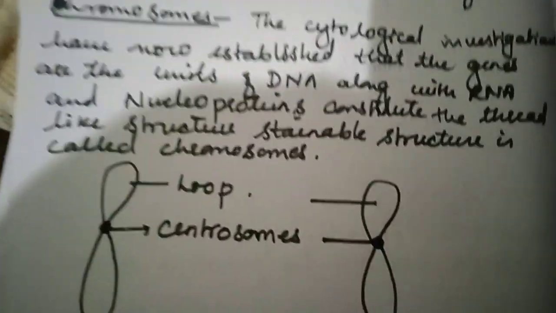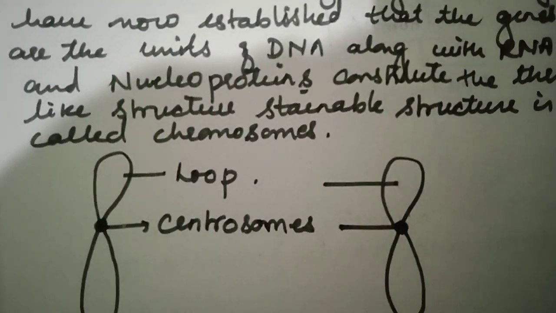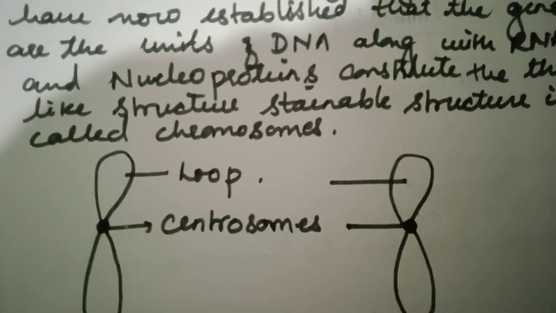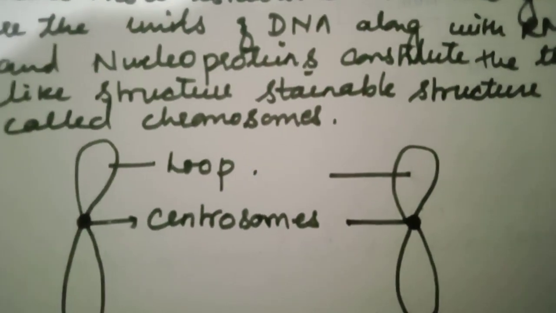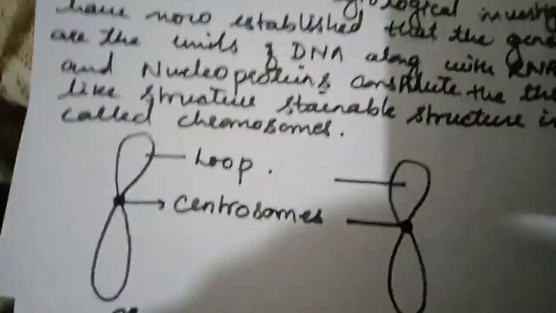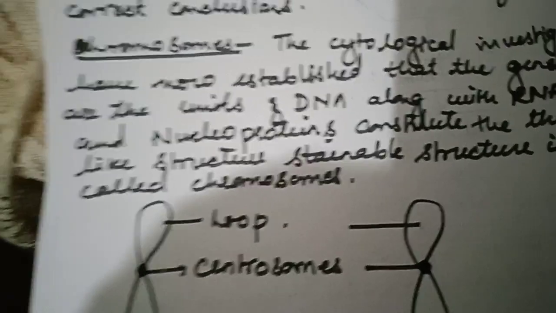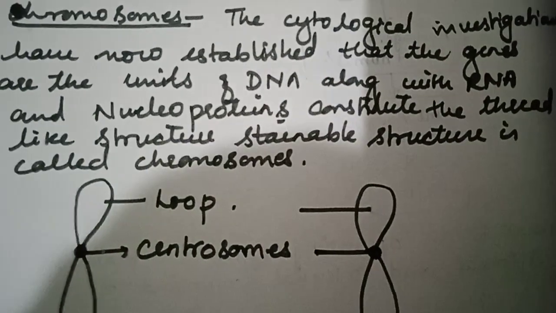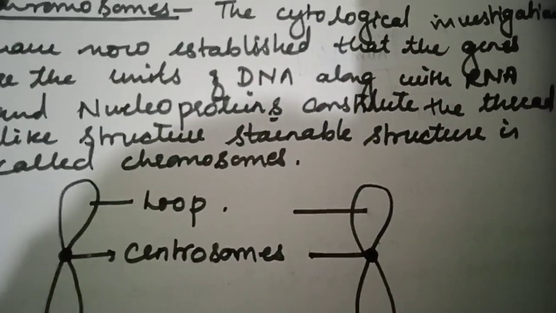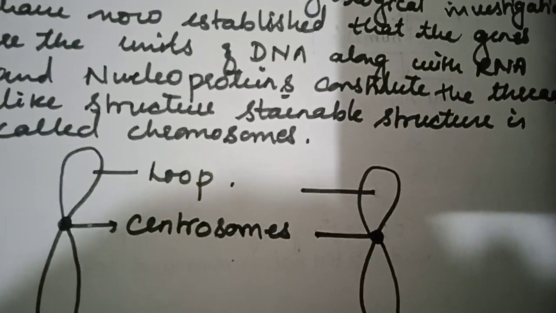And the chromosome has the centromere and two loops. The two loops have the traits or the genes on them. The genes come from the parent chromosomes, the female chromosome and the male chromosome. The female chromosome has traits like height, the color of eyes, the color of skin, and the same trait is also found in the male chromosome.